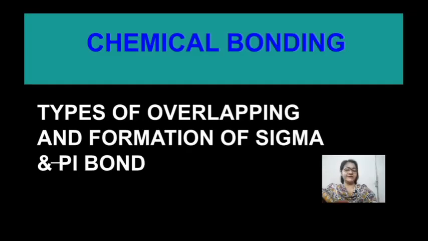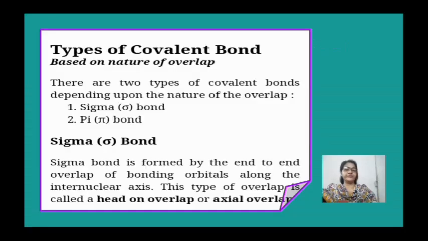Good morning, students. Today we will discuss the chapter chemical bonding and the topic types of overlapping and formation of sigma and pi bond. Now, depending upon the nature of overlap, there are two types of covalent bond, sigma bond and pi bond. In sigma bond formation, there is end-to-end overlap of bonding orbitals along the internuclear axis. This type of overlap is called head-on overlap or axial overlap.